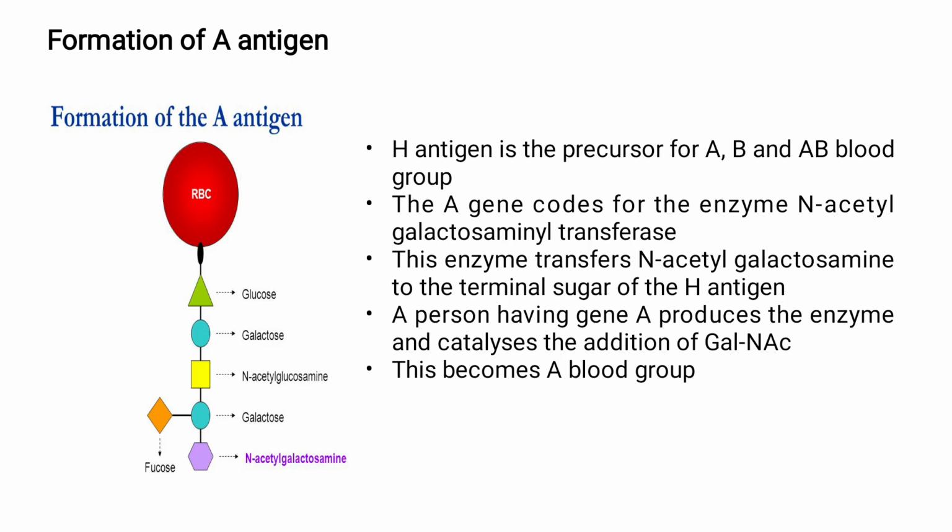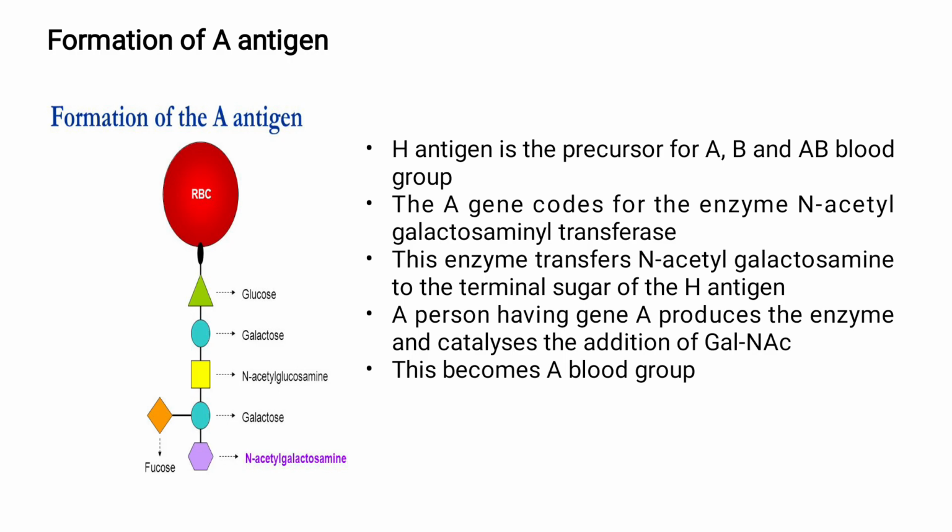Next is formation of A antigen. The presence of A antigen constitutes blood group A. As said earlier, H antigen is the precursor for A, B and AB blood group. So only if H antigen is present, other sugar molecules get attached to this H antigen, and the type of sugar attached determines the type of blood group.